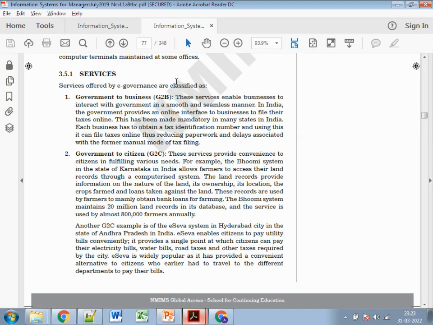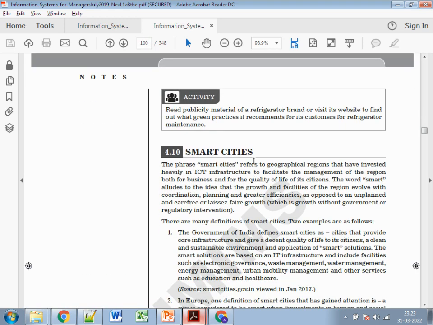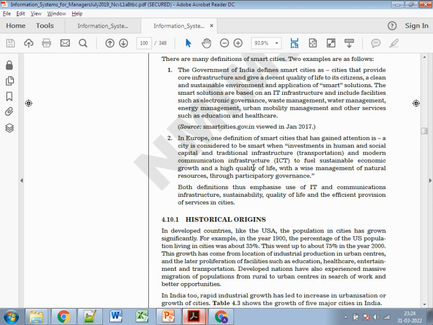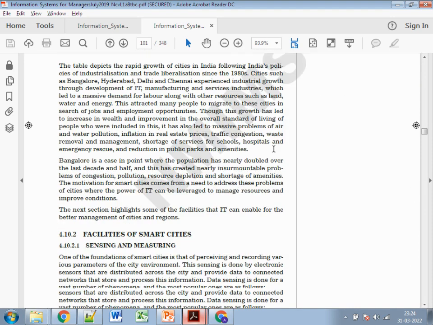So let's see the page numbers. Going to page numbers 96 and 97. So 96 is about smart cities, its definition: what is a smart city? There are two types of definitions, provided by the Government of India or maybe Europe. So maybe you can just write the direct definition in 2 or 3 lines, or explain the above content, because it's a 500-word answer, and if you write all of this in detail, it will cross your maximum limit. Historical reasons, this being a short question, are not required.